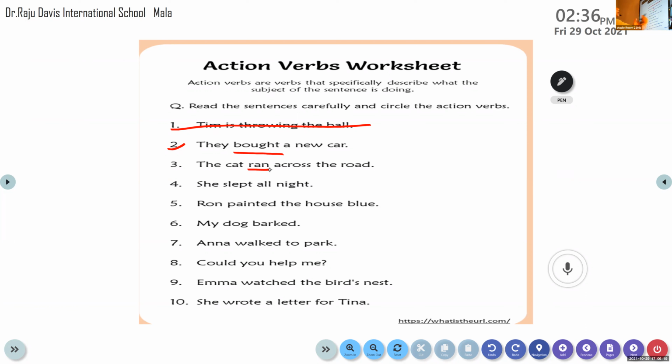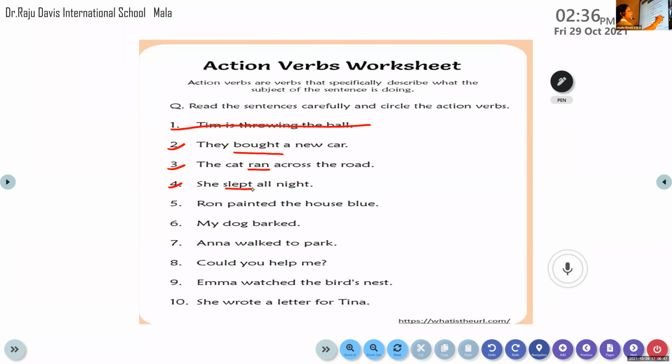Very good. Good job. Evina. Yes, Evina, unmute it. Come on, read the fourth question. She slept all night. It's not sleep, it is slept. Yes, she slept all night. So, slept. Very good. Slept is a verb there. Okay, the past tense of sleep is slept. So, slept is a verb.